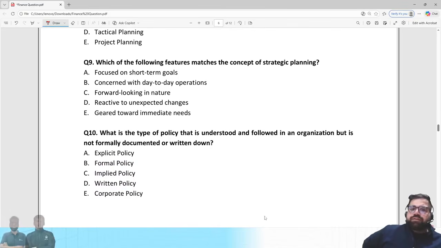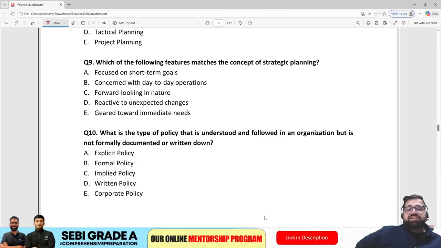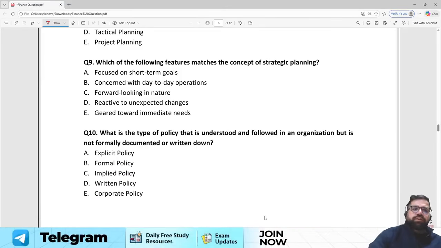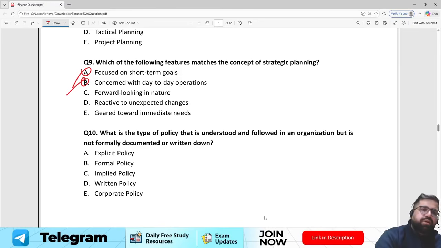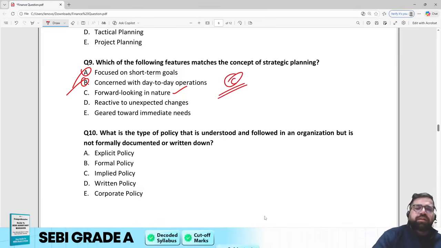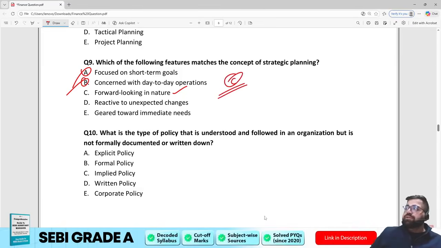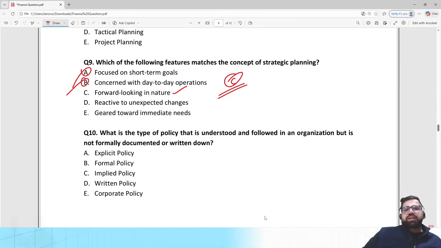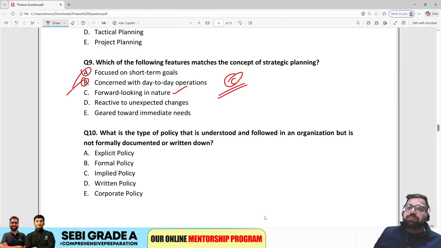Ninth, which of the following features matches the concept of strategic planning? Strategic planning is long-term in nature, right? Focusing on short-term, no. Eliminate. Concerned with day-to-day, no, this is operational. Forward-looking in nature, yes, it is. Reactive to unexpected changes, not making any sense. Geared toward immediate needs, no. The correct answer will be option number C, because strategic planning is done on a long-term basis. It is forward-looking in nature, like where we have to take our company in the next 5 years or so, right?